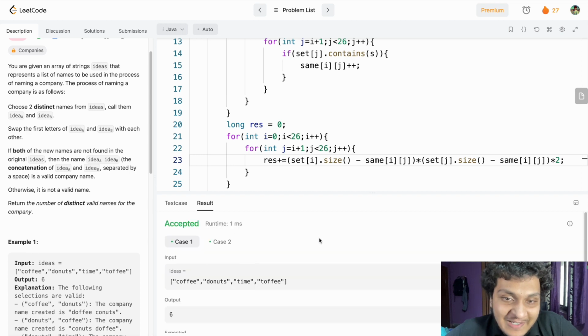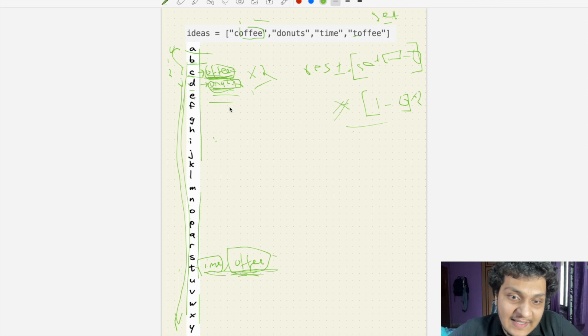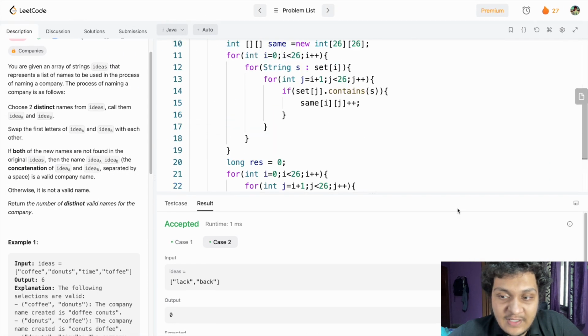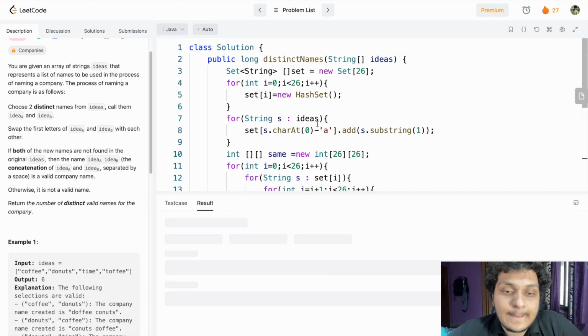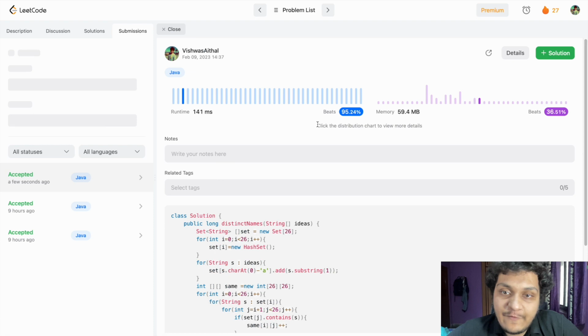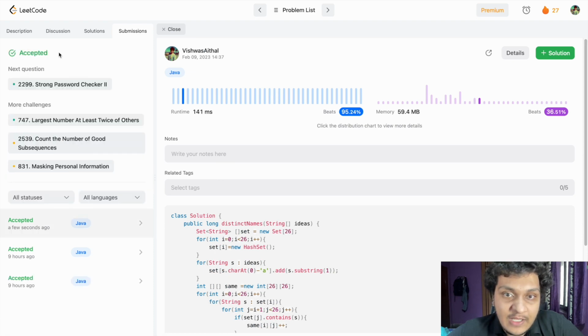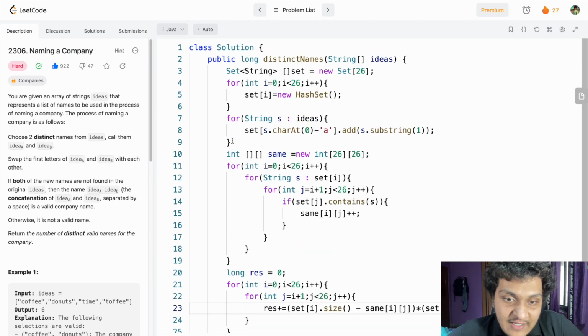Yeah, now it's getting accepted. I forgot that we have to see the size here. In this case it was 2, and in this case was 1, and here it was also 1. So we have to get the answer here. I hope I'm clear here. Let's submit and see. So it should be about 90. Let's see. Yeah, we are getting 95%. We are beating 95%. I hope each and every line is clear.